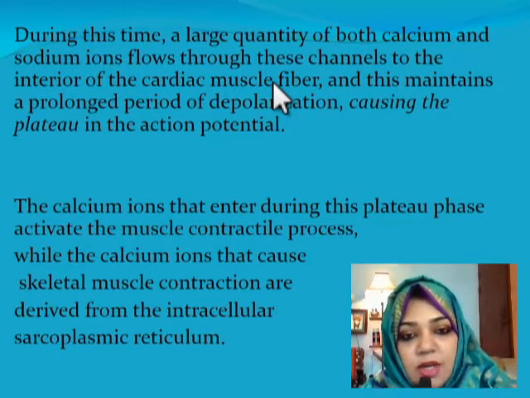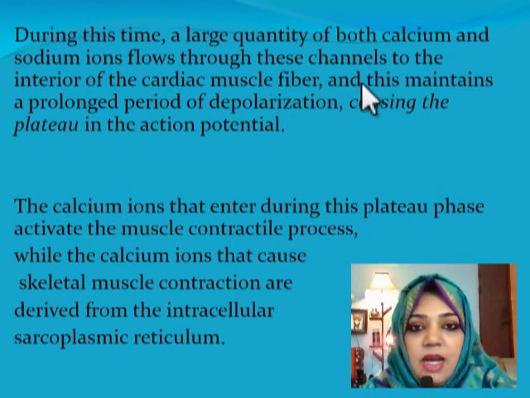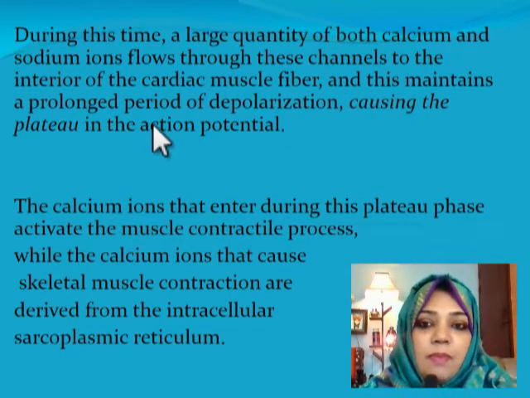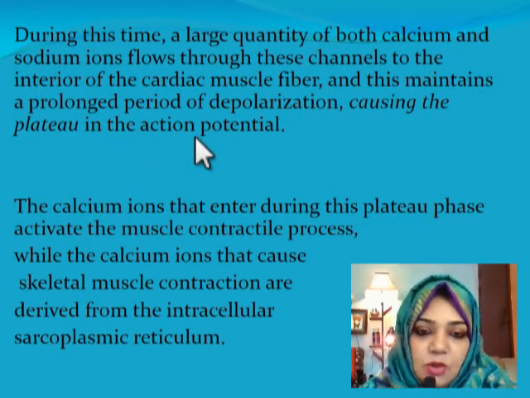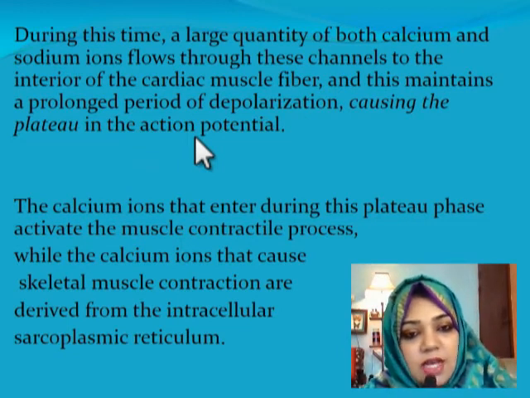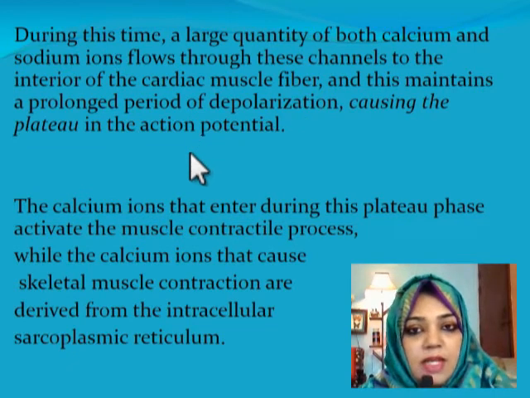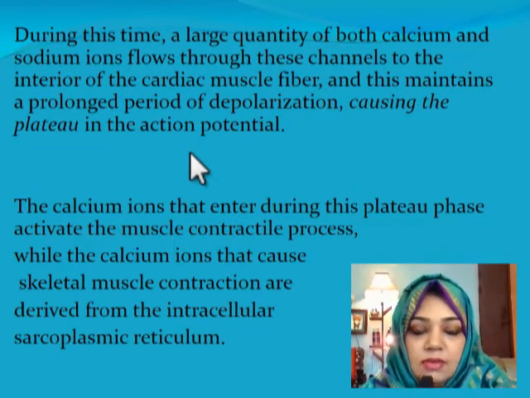One is the sodium ion and another is the calcium ion, and this maintains a prolonged period of depolarization, causing the plateau in the action potential. So plateau is actually part of the depolarization phase, and it is caused by the two calcium channels mainly, and also sodium channels have a role.